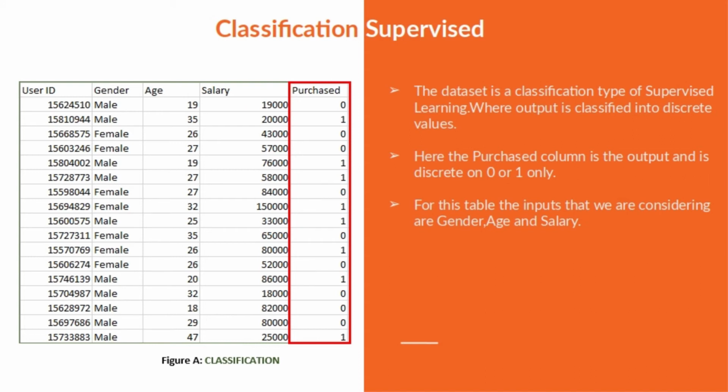The reason why we are stating it as classification is because we are classifying the outputs into discrete values as zeros and ones. In some other problem we might be classifying them as some other things, but the core concept here is to classify the outputs. So classification algorithms are used when the required outputs are discrete.